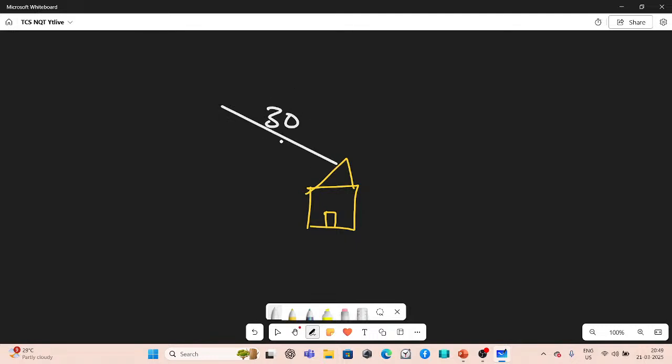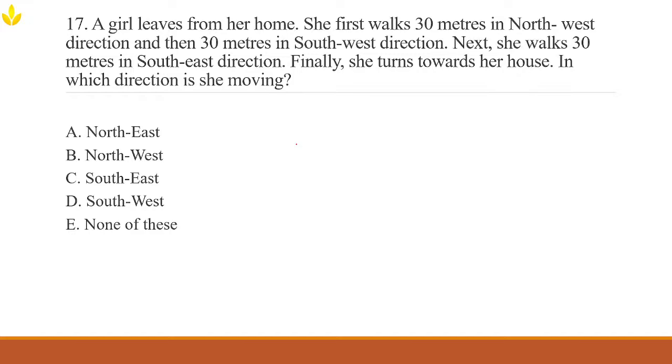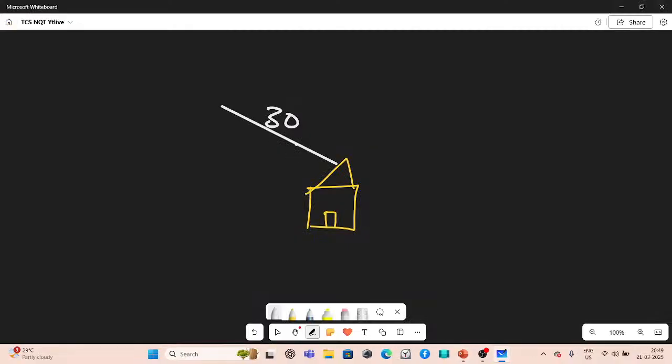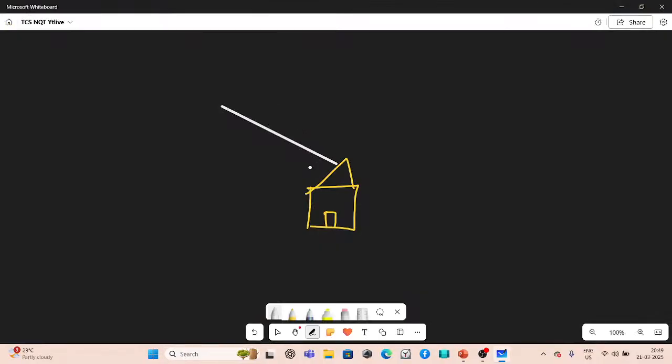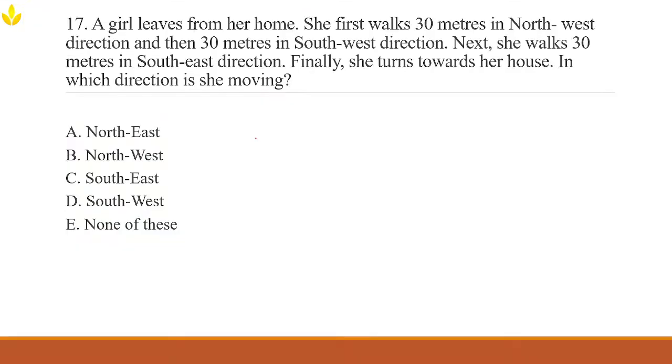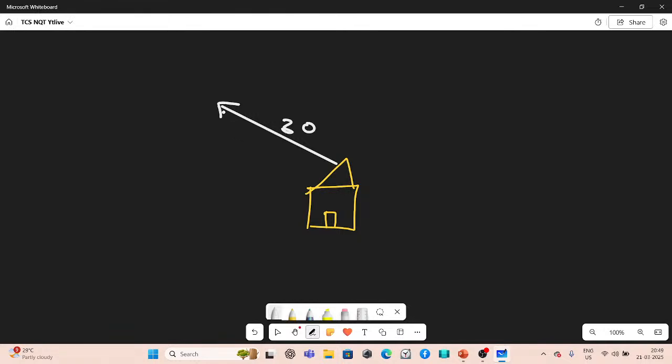So what do you think? The same distance cancels out, but this time she's facing in this direction, the southwest direction. So northwest and then 30 meters southwest. She's coming like that. 30 meters southwest. Alright.